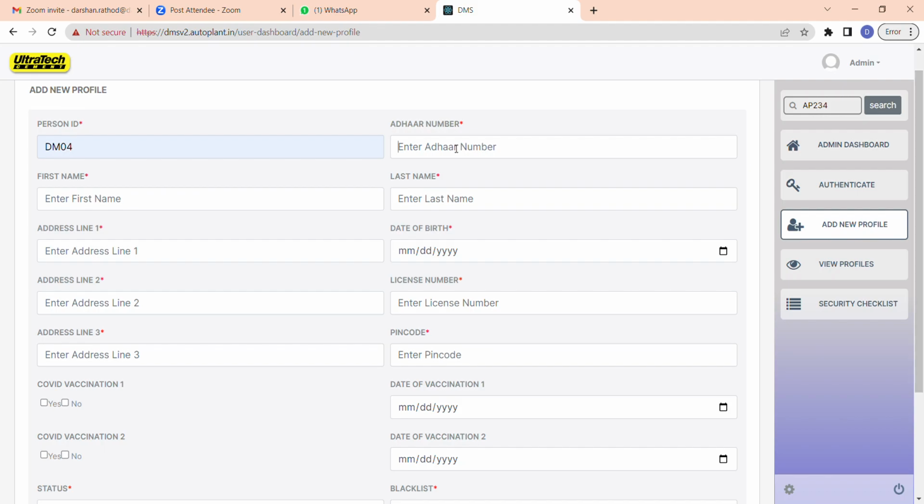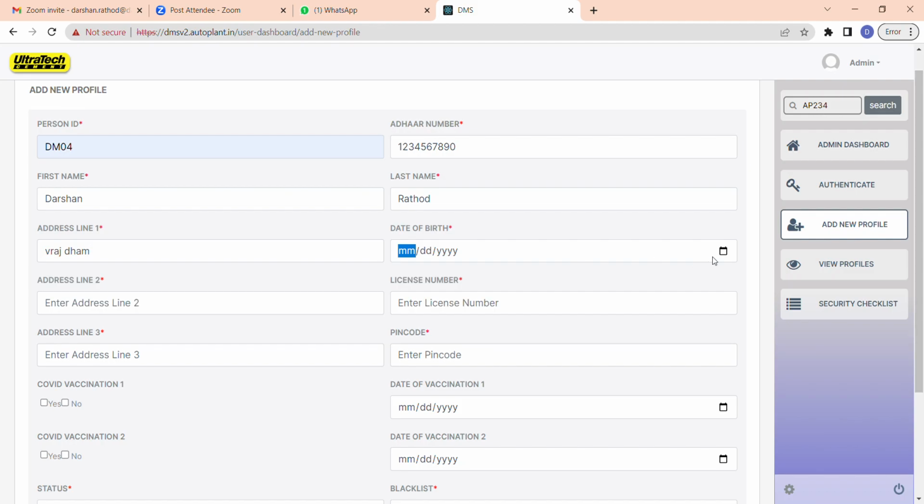DM04, Aadhaar card number 1 2 3 4 5 6 7 8 9 10. First name would be Darshan, last name would be Rathod. Bharat.